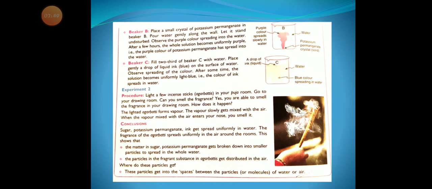Conclusions. Sugar, potassium permanganate, ink get spread uniformly in water. The fragrance of the agarbatti spreads uniformly in the air around the rooms. This shows that the matter in sugar, potassium permanganate gets broken down into smaller particles to spread in the whole water. The particles in the fragrant substance in agarbattis get distributed in the air. Where do these particles go? These particles get into the spaces between the particles of water or air.